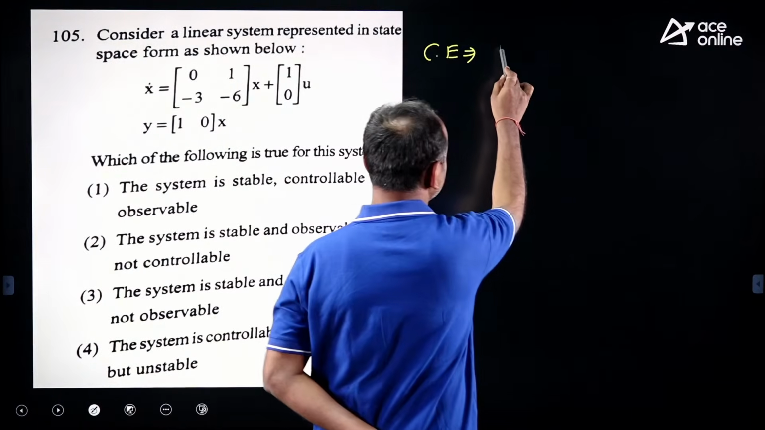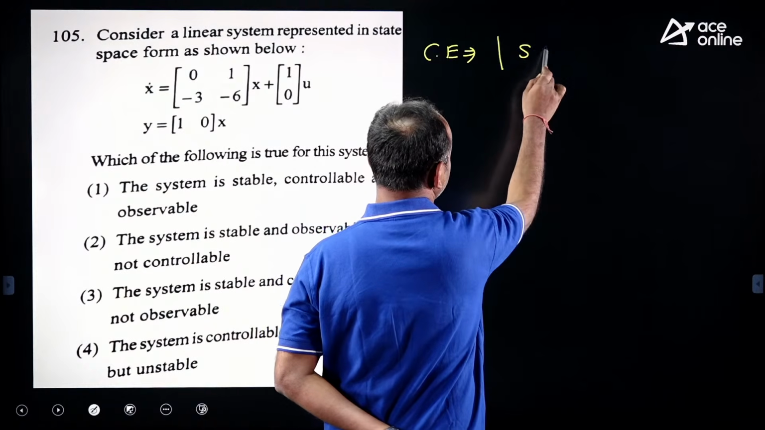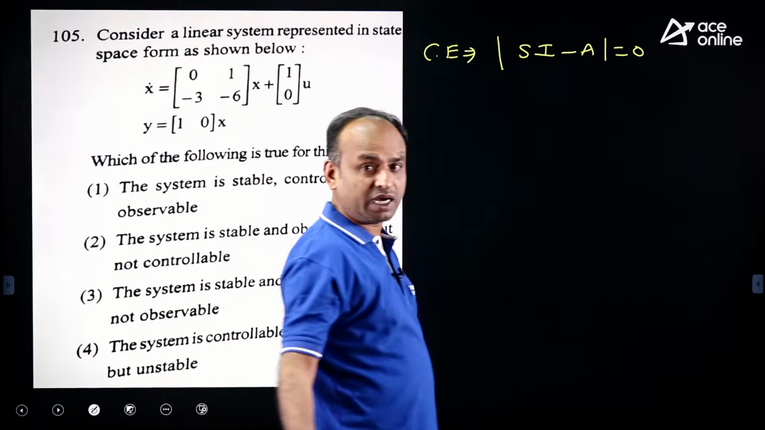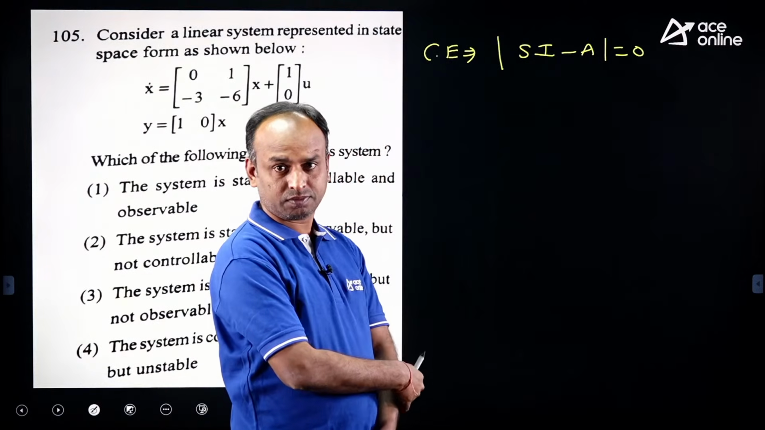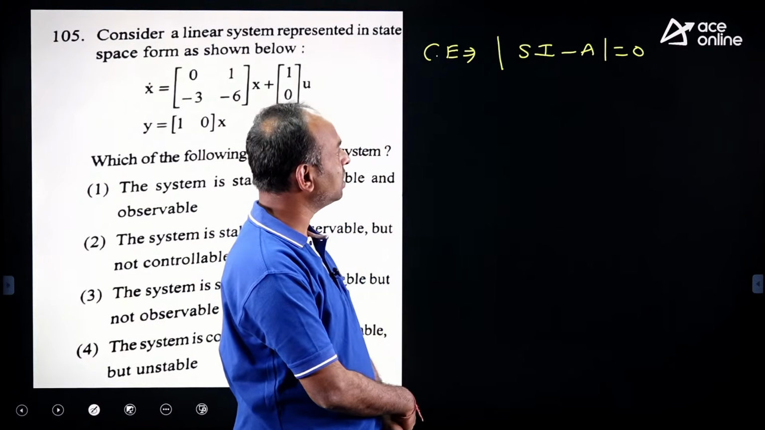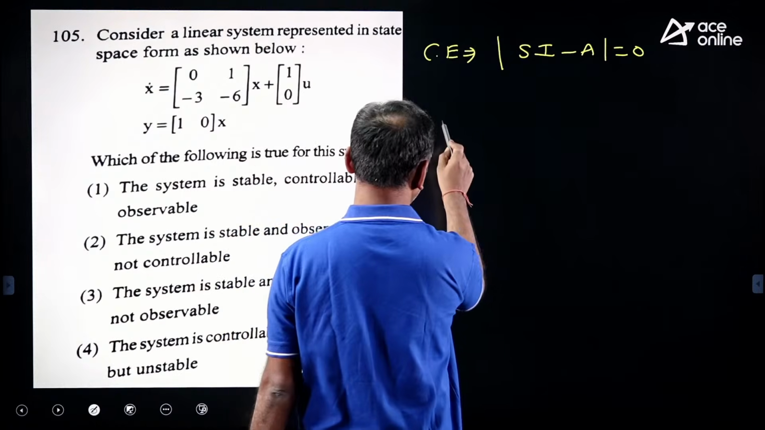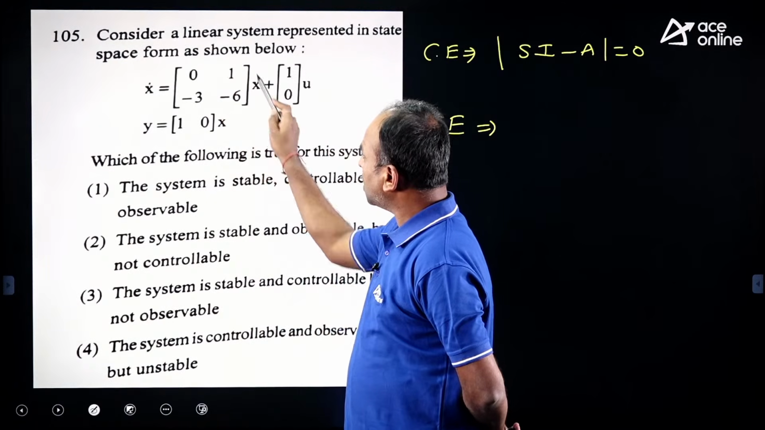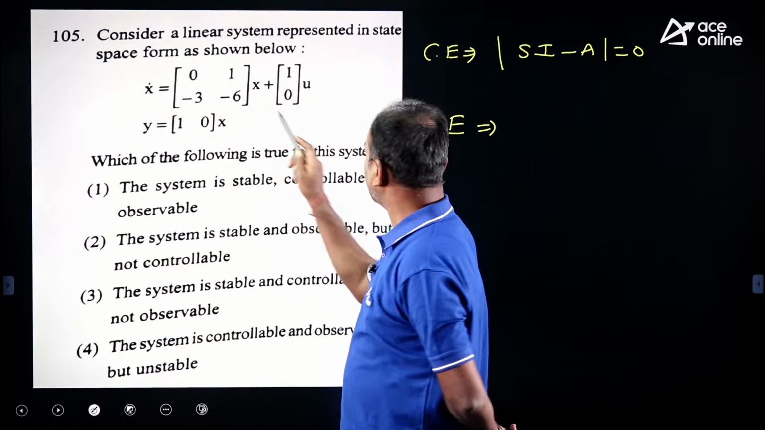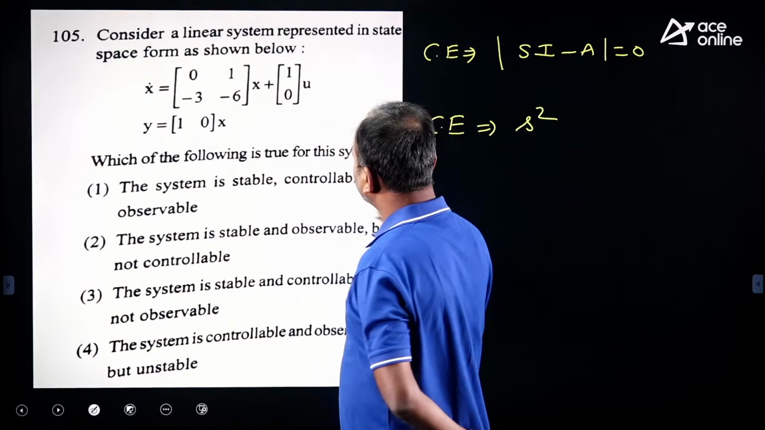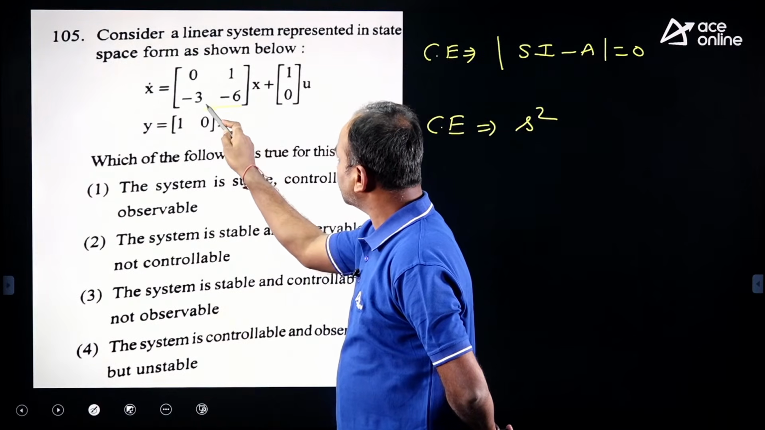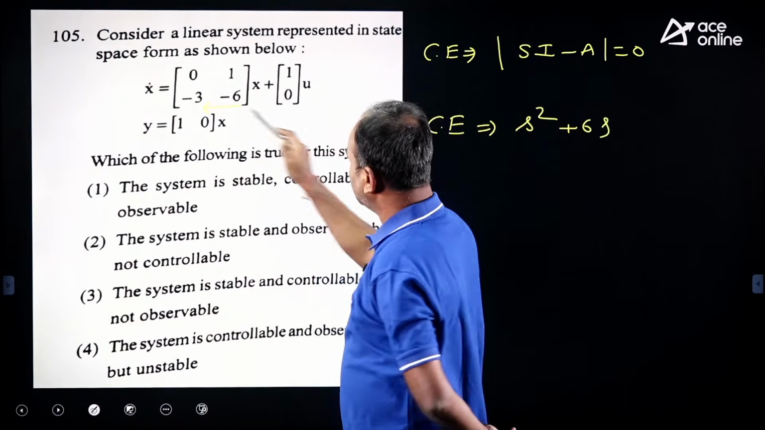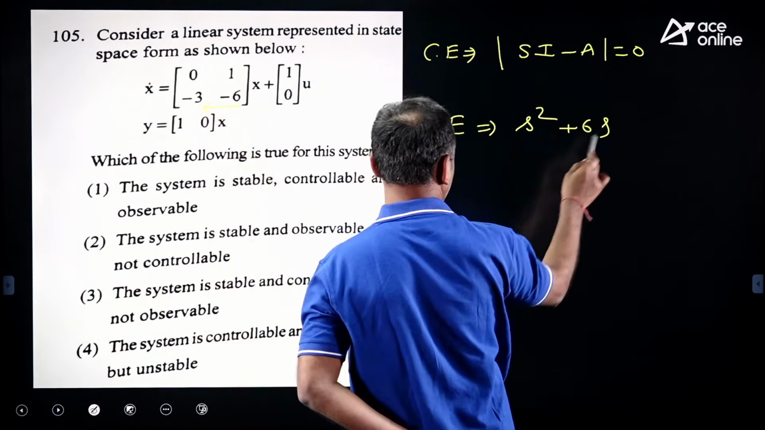First of all, the regular method is the characteristic equation: sI minus A equal to 0. This is the regular method, but it takes almost 5 minutes, since matrices are required. Simple shortcut here, you know very well. What are the rows and columns of this A matrix? It is a 2 cross 2 matrix. So s square, move reverse, this minus becomes plus 6s, this minus becomes plus 3.